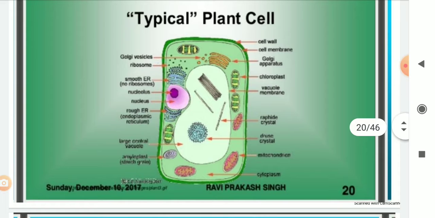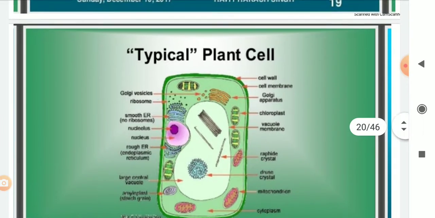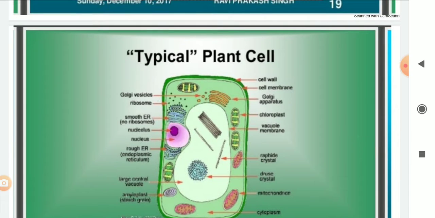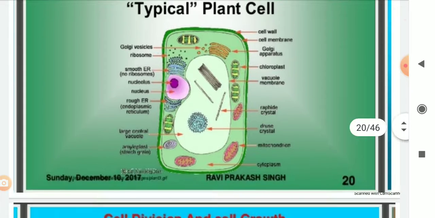This is the plant cell. So you can see in the plant cell we have a cytoplasm. There is an extra membrane that is called cell wall. Outside the cell membrane they have Golgi apparatus. They have a chloroplast which was absent in animal cell. They have a big vacuole. See, plant cell has a big vacuole. That's why the nucleus will be shifted to the side. So this big vacuole will help in the control of water and salt in the cell. So this is all about the plant cell.